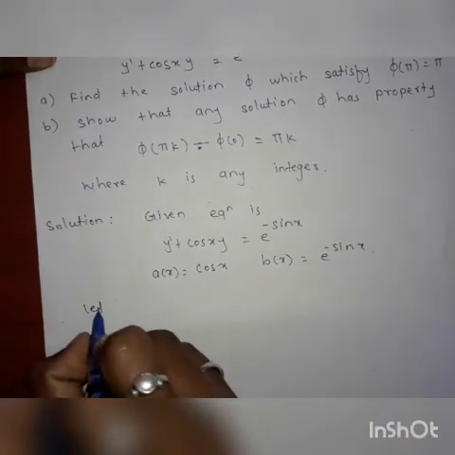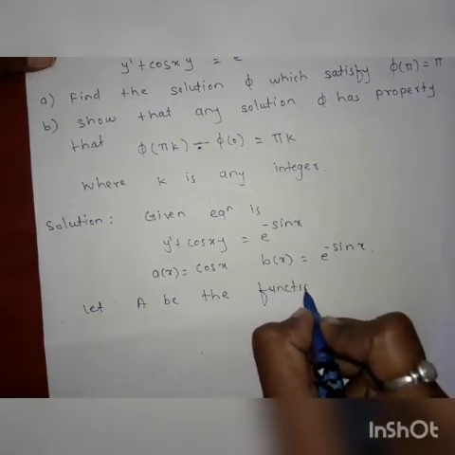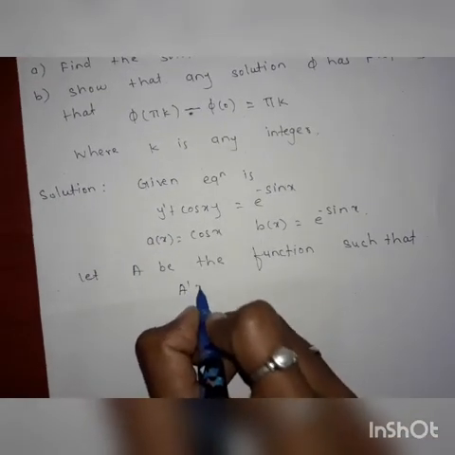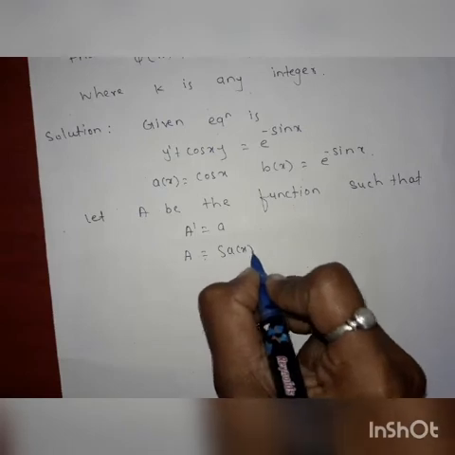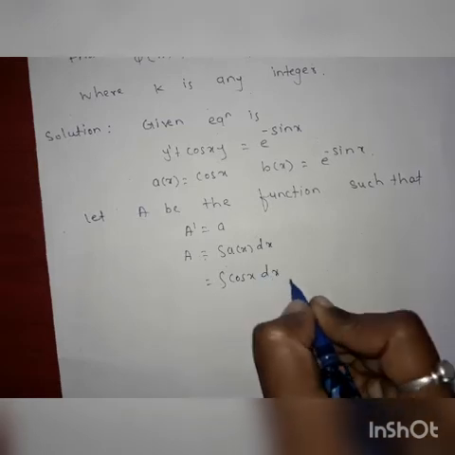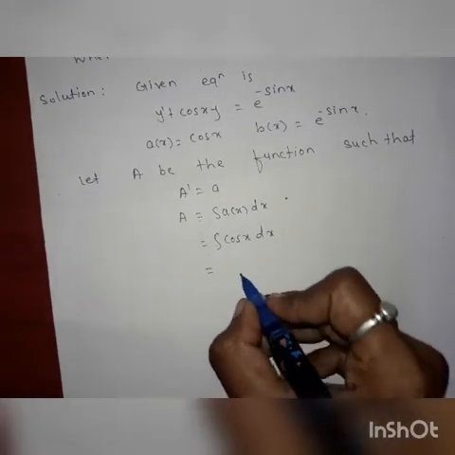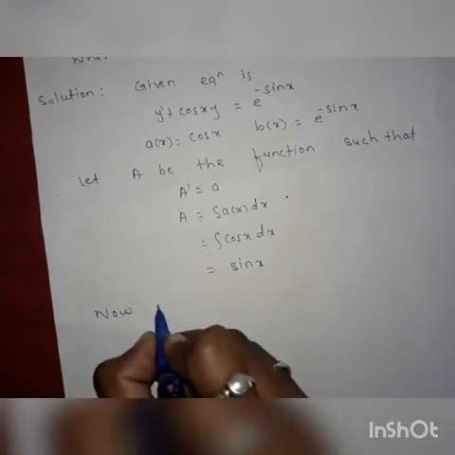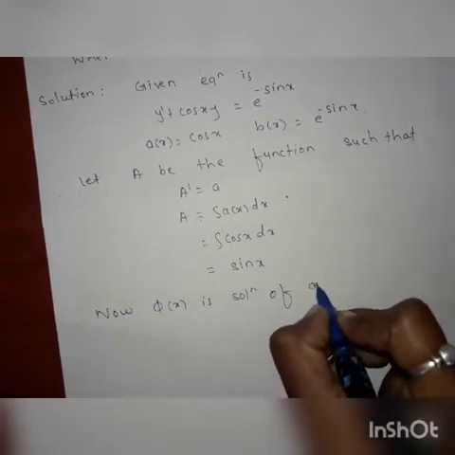Then let A be the function such that A' is equal to a. Then integrating both sides, we get A is equal to the integration of a of x dx. Then the integration of cos x dx is equal to sin x.